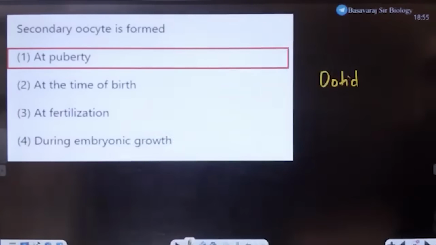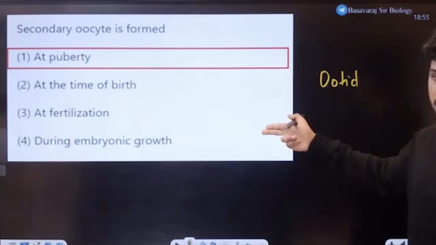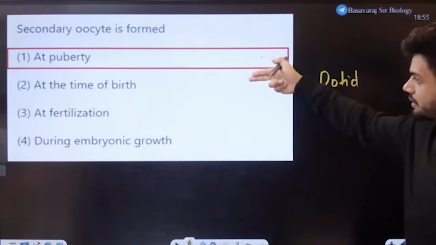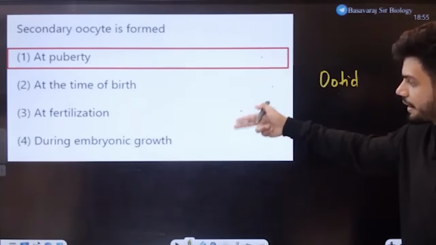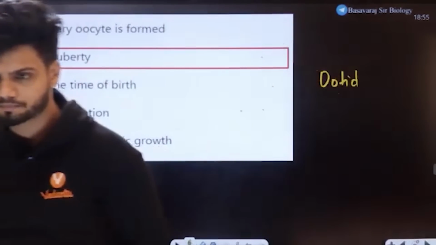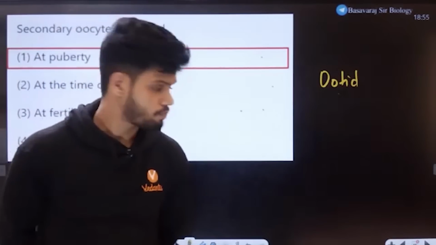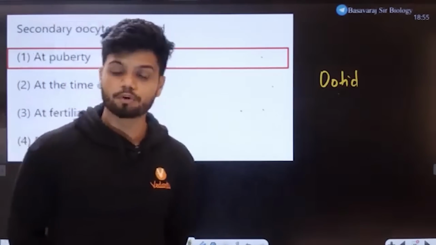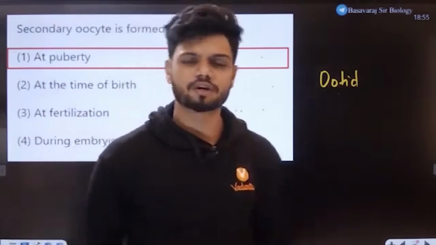Who can tell me the answer now? Ootid is produced at what stage? Puberty, time of birth, fertilization, embryonic growth. Okay, clear. When is ootid produced? Beautiful question again.